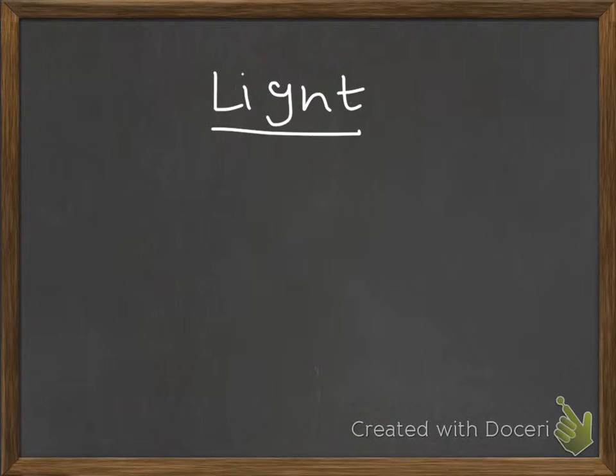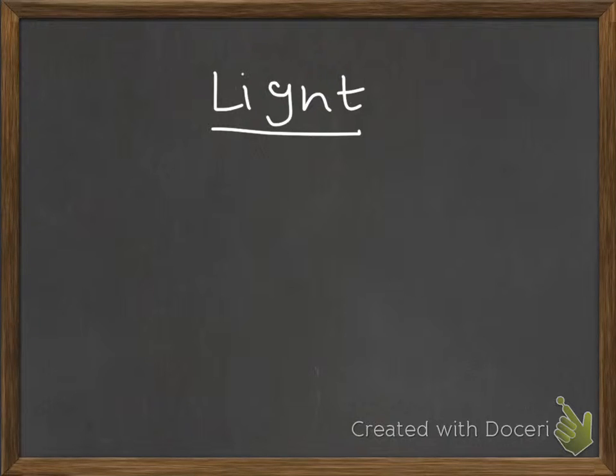Light is basically a type of energy. It is a form of electromagnetic radiation of a wavelength which can be detected by the human eye. It is a small part of the electromagnetic spectrum and radiation given off by stars like the sun. This is what light means.